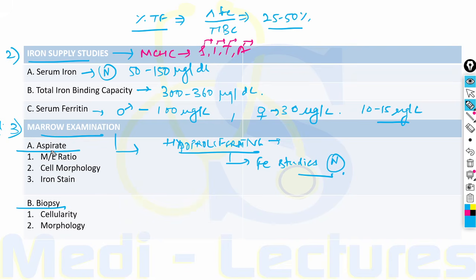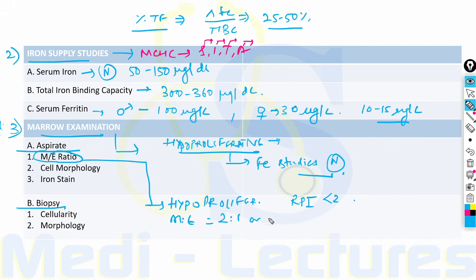We can get the myeloid to erythroid ratio, which can be used to differentiate various disorders. For example, in hypoproliferative anemia with a reticulocyte production index of less than 2, as expected, the myeloid erythroid ratio is usually 2:1 or 3:1, since there is no erythroid response.